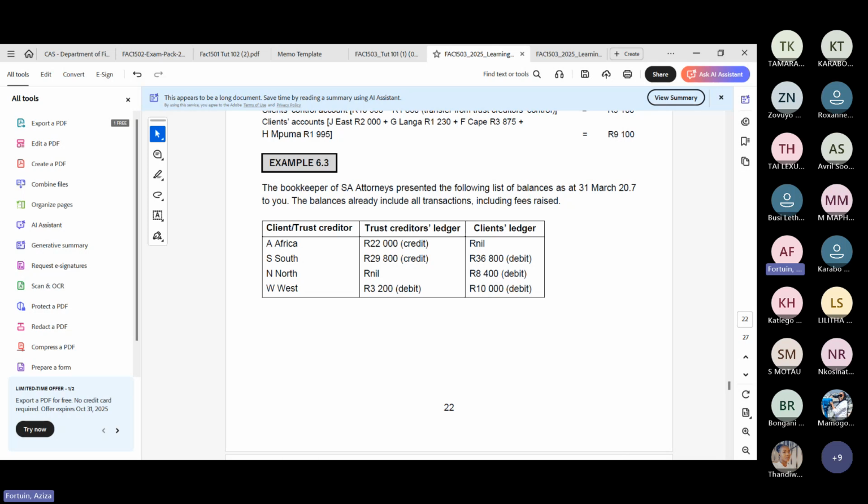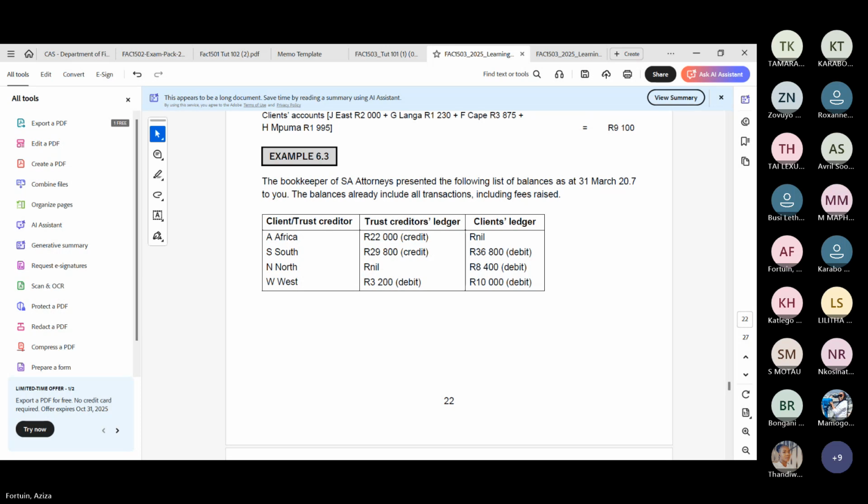Okay, let's go through the answer. Let's go through what they are asking us. So they gave us the client, Africa, East, South, North. Then they gave us the trust creditors ledger and the client ledger. Remember in the previous session, 15 minutes ago, we did T accounts.